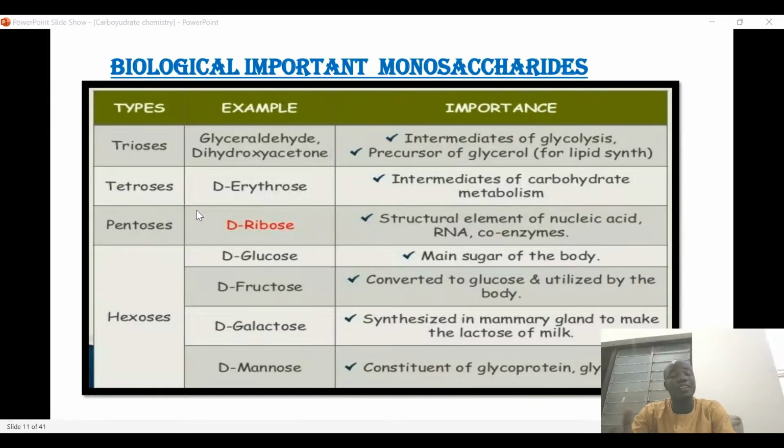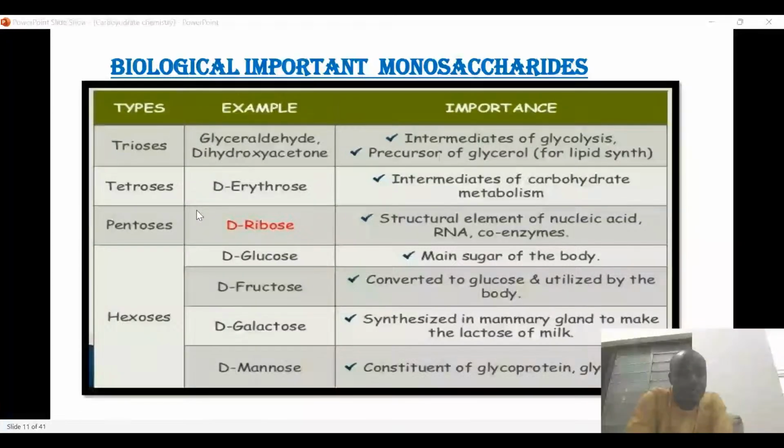And also, these monosaccharides are further divided based on their functional group. So those that have aldehyde functional group, they are called aldoses, and those that have ketone functional group, they are called ketoses. And these are some monosaccharides that are of biological importance.